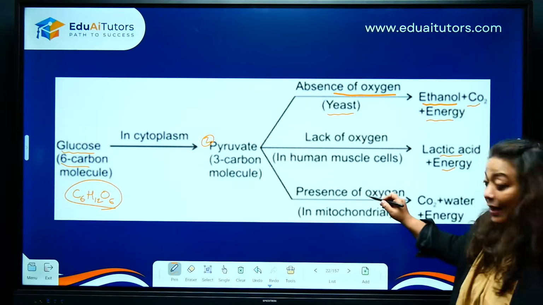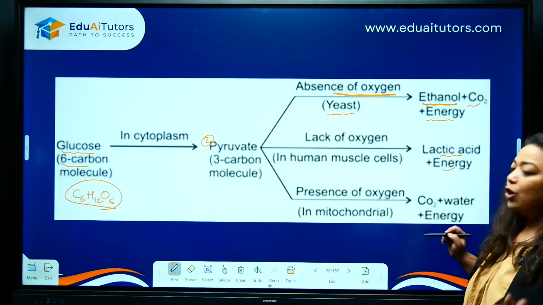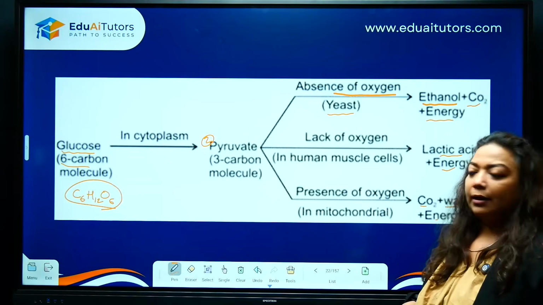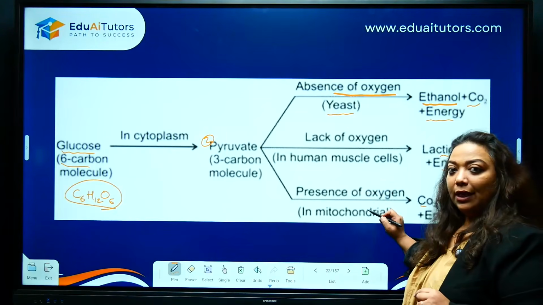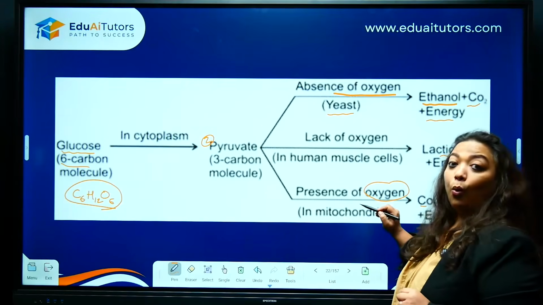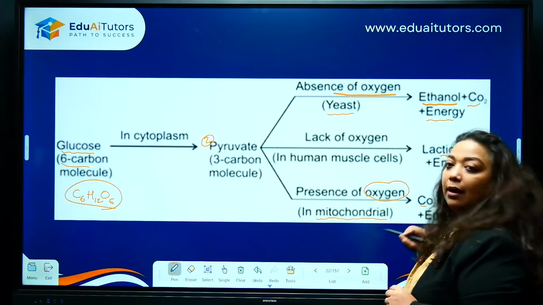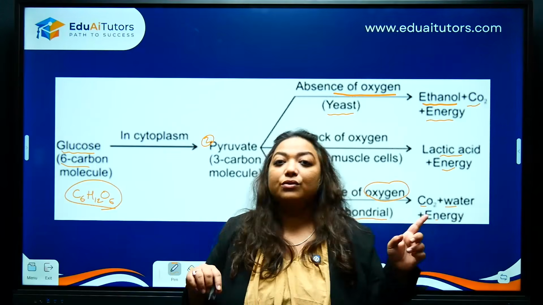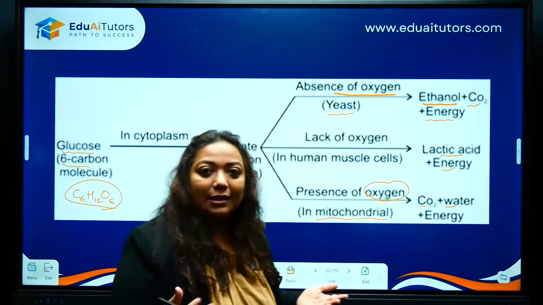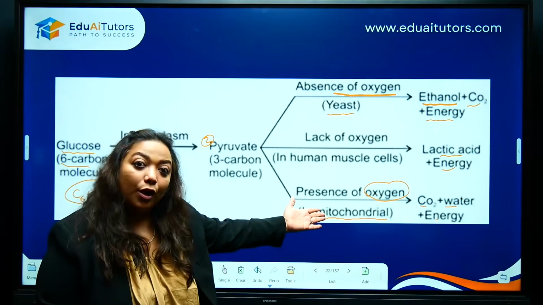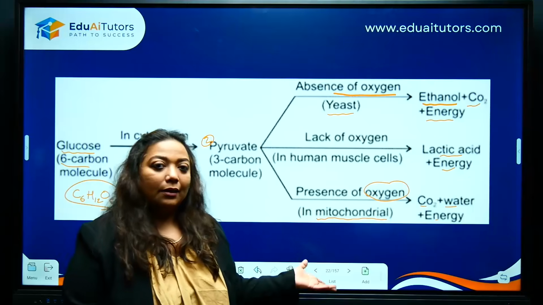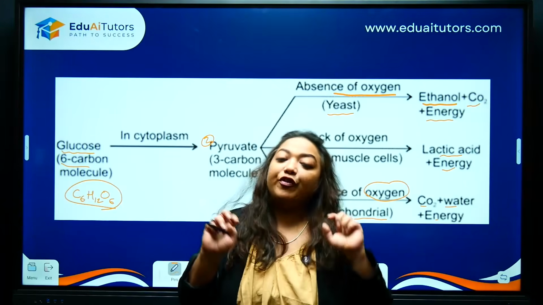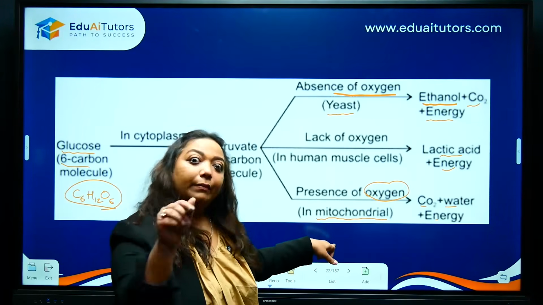Okay. Next, if there is oxygen, there will be a lot of energy and the normal process of carbon dioxide and water. But now what you are supposed to remember, children, very, very important. This release of energy, if in the presence of oxygen, will take place in the mitochondria. Try to recollect, mitochondria was called as the powerhouse of the cell in your lower classes, correct? Why? Because it is producing a lot of or releasing a lot of energy. And how? Because oxygen is going there. Think of mitochondria as oxygen's office. So oxygen will go and work only in mitochondria.